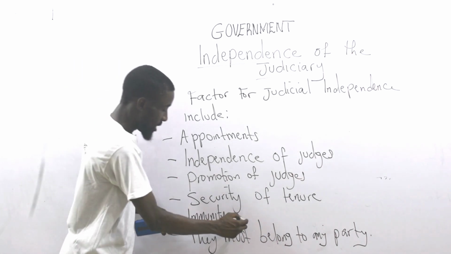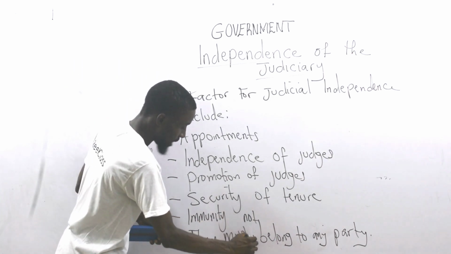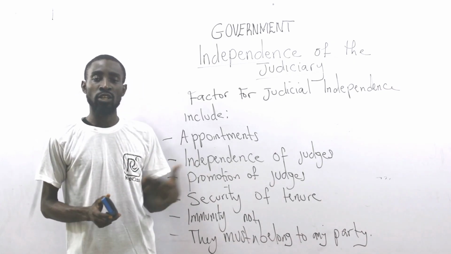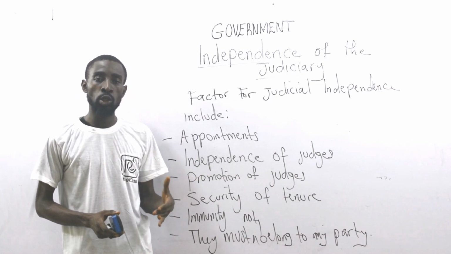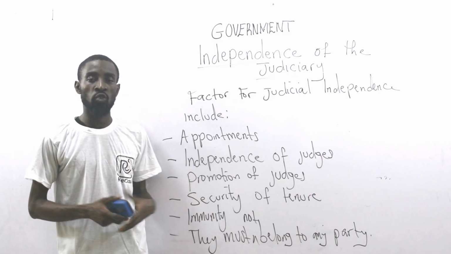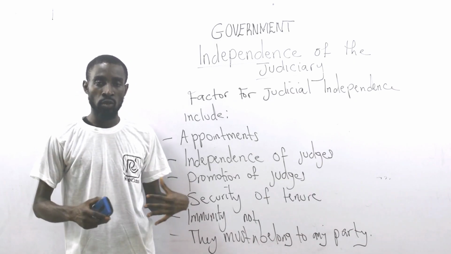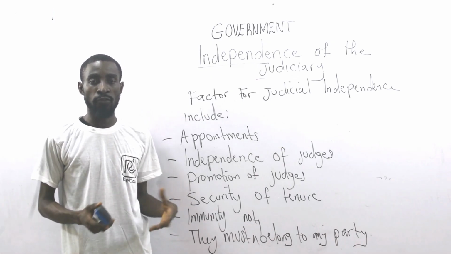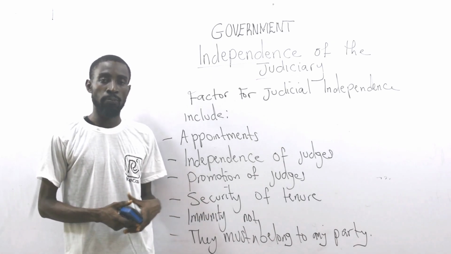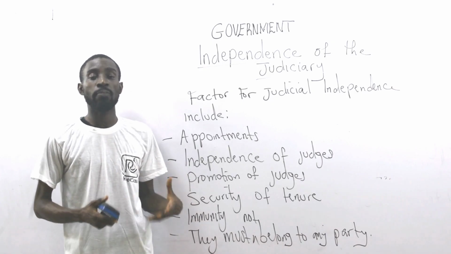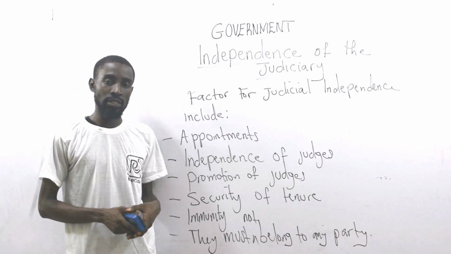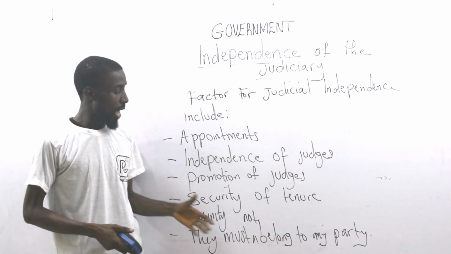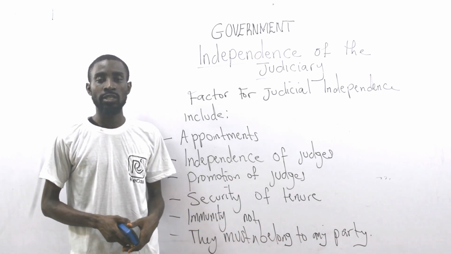Then you talk about the fact that they must not belong to any party. No judge can belong to any party. A judge cannot be a member of the APC. A judge should not be a member of the PDP or any other political party, so that the judge will be free to discharge his or her duty without fear or favor. Because if I'm a judge and I'm supporting APC and PDP brings a case, you don't expect me to support the other party. I must support the party that I love or I belong to. That is why no judge should belong to any political party.